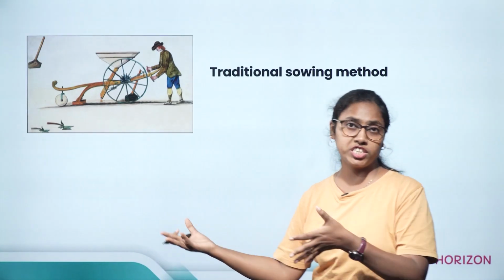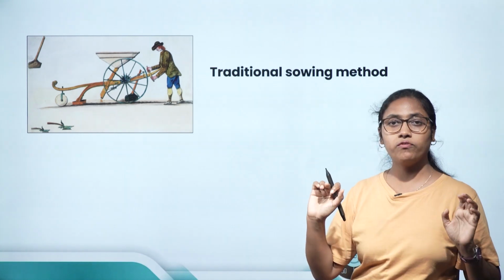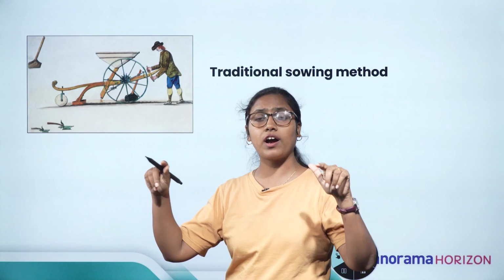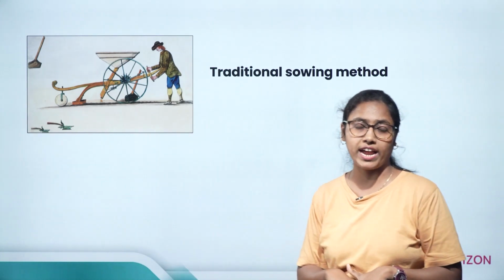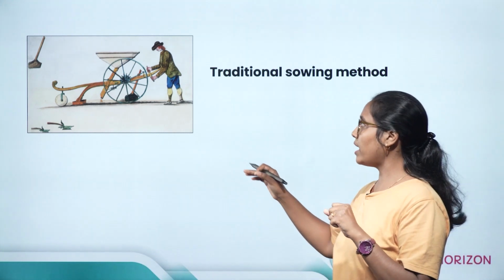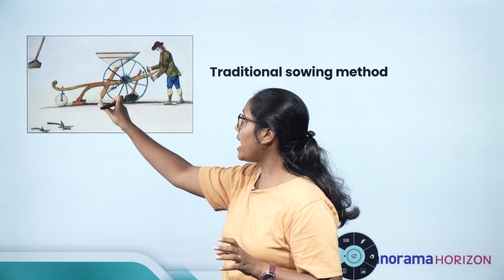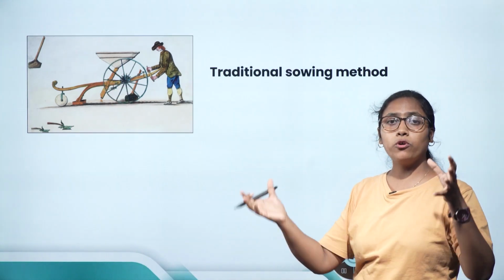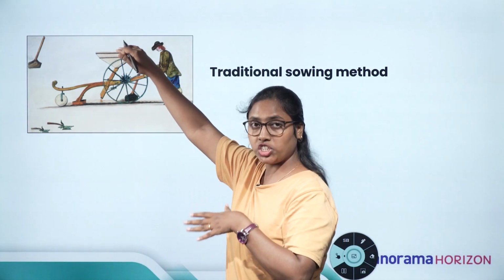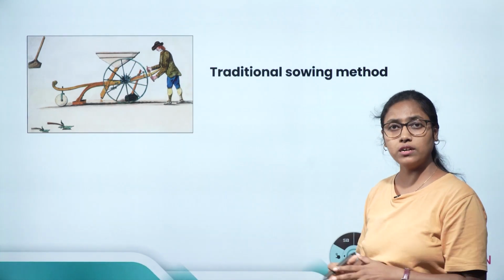Now sowing can be done by two methods. It can be done by traditional method or modern method. In traditional method, small farmers who have a very small area of land usually hand sow it or use a small implement where there's a funnel shaped structure and a tube. They put all the seed in this funnel shaped structure, and from the tube the seed falls in the soil.